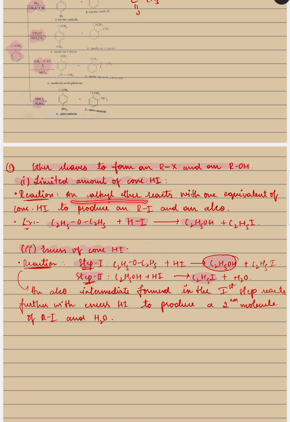An alkyl ether reacts with one equivalent of concentrated hydrogen iodide to produce an alkyl iodide and also an alcohol. There are two steps when there is an excess of concentrated hydrogen iodide, step 1 and step 2. See here. So you will get C2H5OH and C2H5I finally. An alcohol intermediate is formed in the first step, which reacts further with excess hydrogen iodide. Because it is in excess, it will further react to produce a second molecule of alkyl iodide and water.